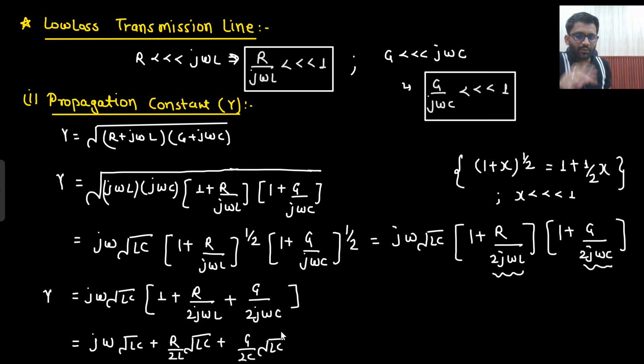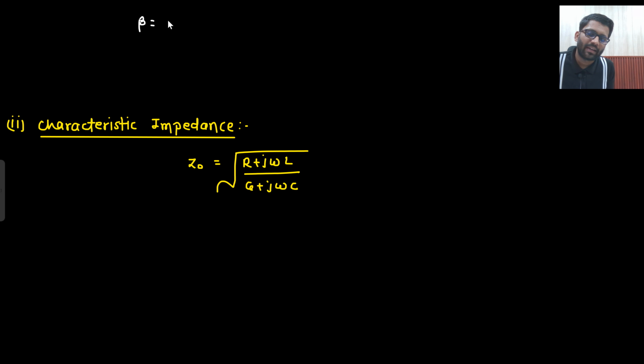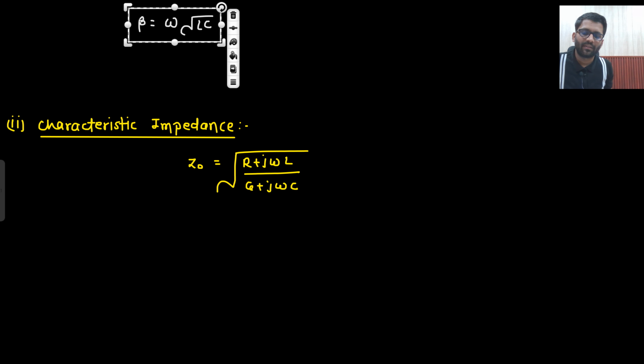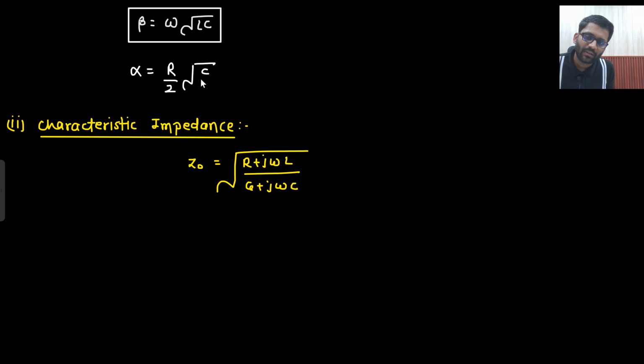Okay. So if you solve it, what are you going to get? Here √(L/C). Yes, this is your gamma, so this is your imaginary part. Gamma is equal to alpha plus jβ. So from here, can you relate the value of beta? Yes. The value of beta is again coming out to be the same: β = ω√(LC). Now can you write down the value of alpha? Yes. The value of alpha is R/2 √(C/L) plus G/2 √(L/C).